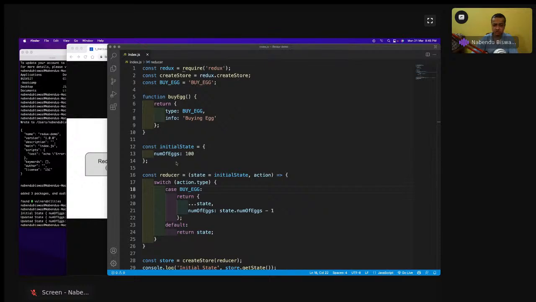So what is happening? It is going here, and as I told, the initial state is right now 100. The action will be taken, which is the buyEgg. So whenever the buyEgg action is taken, state.state, it is like 100 only. Okay, so state is there.